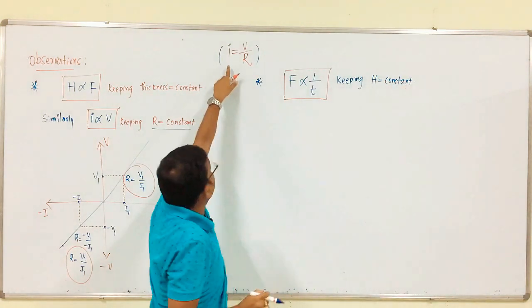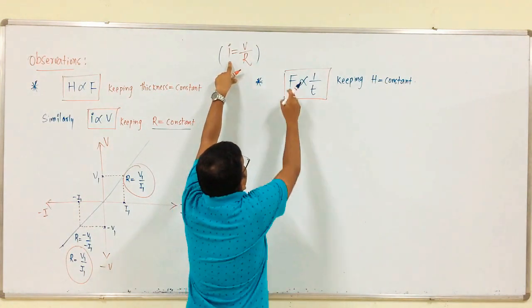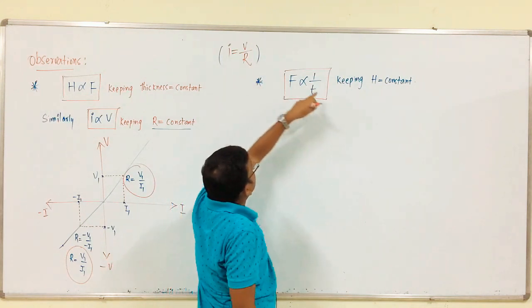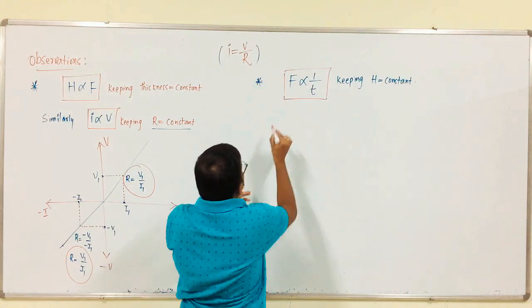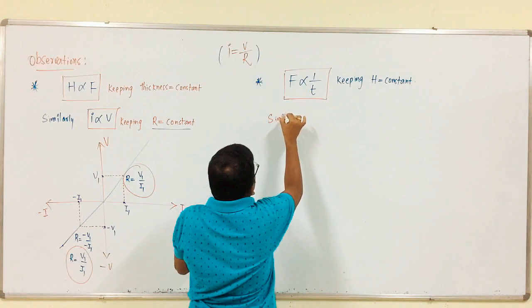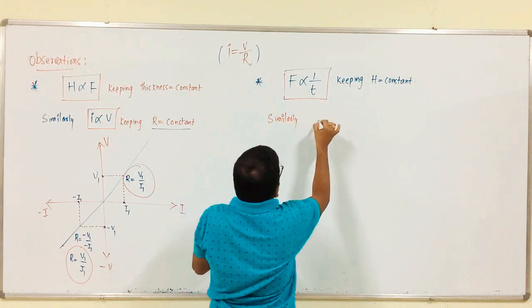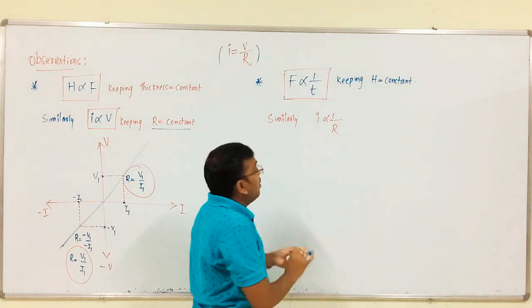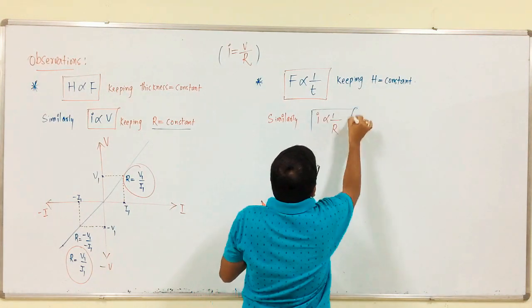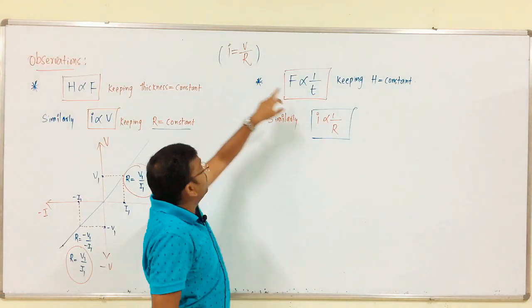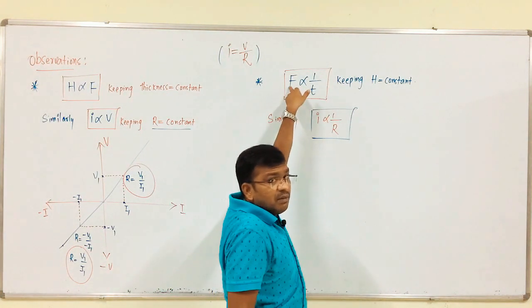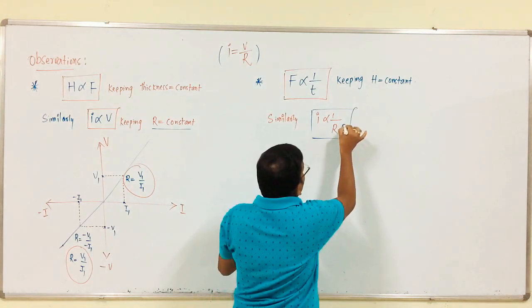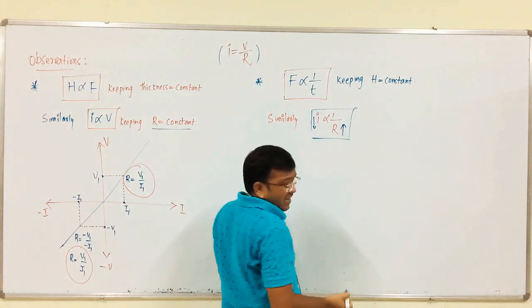Like that, here water flow is analogous to current. I is proportional to F and R is proportional to T. So similarly, I is inversely proportional to the value of R, right. The thinner the pipe, the lesser the water flow. If it is less, the other is more, and if it is more, this is less, right.